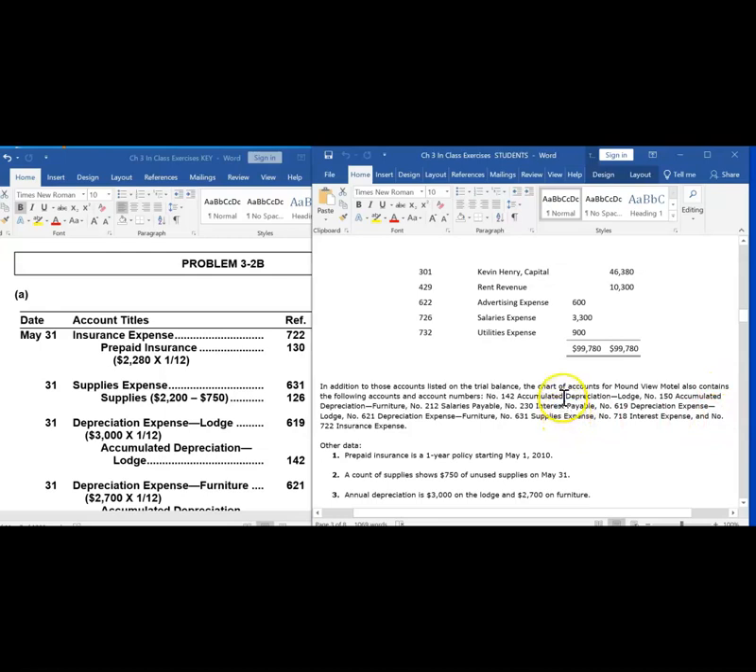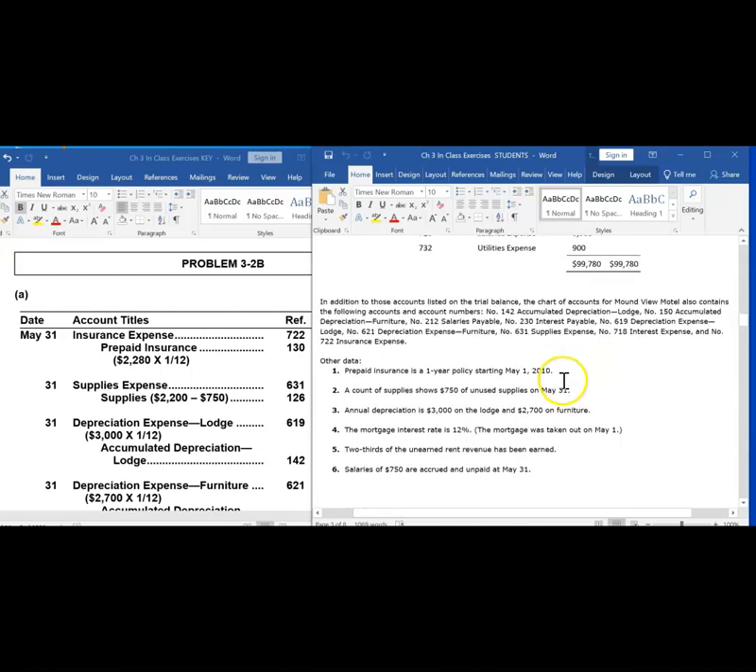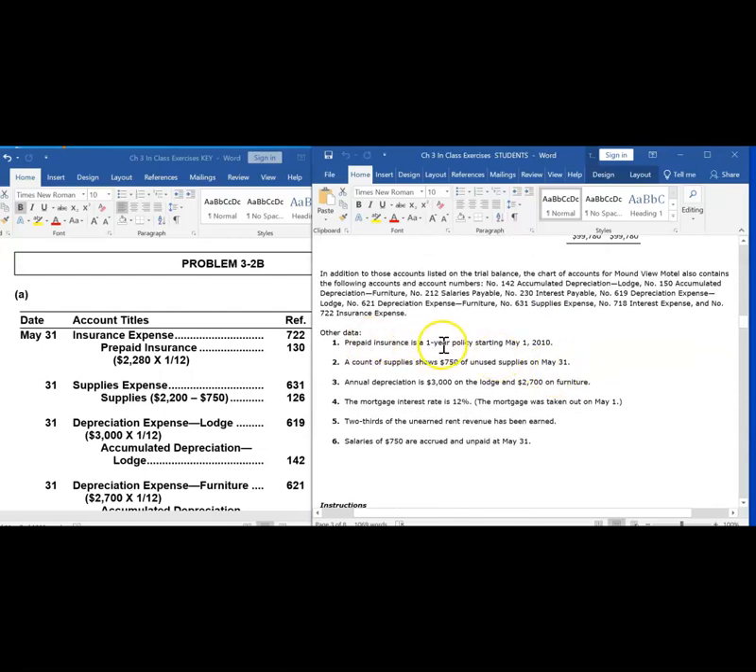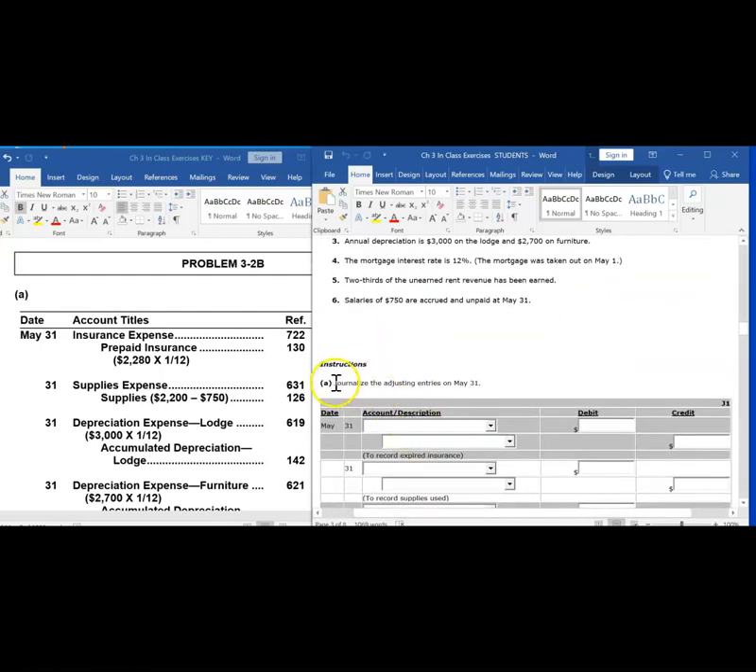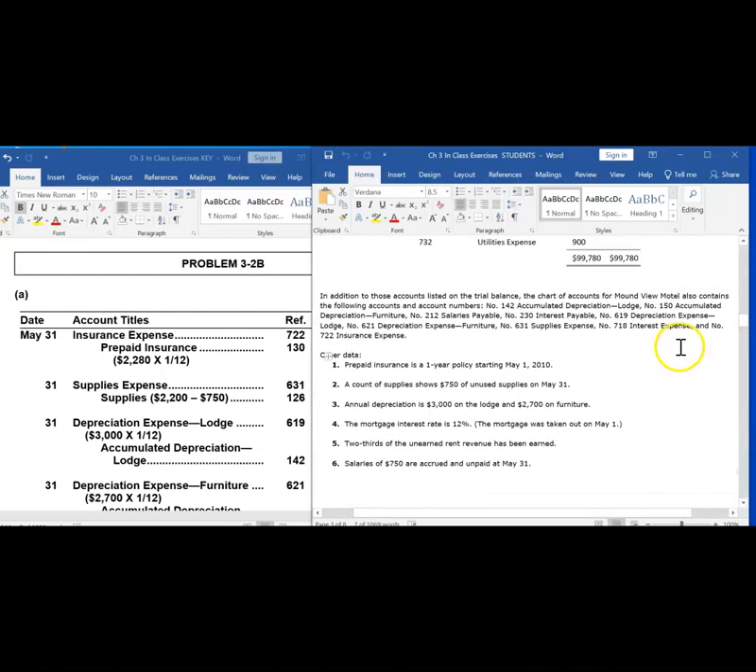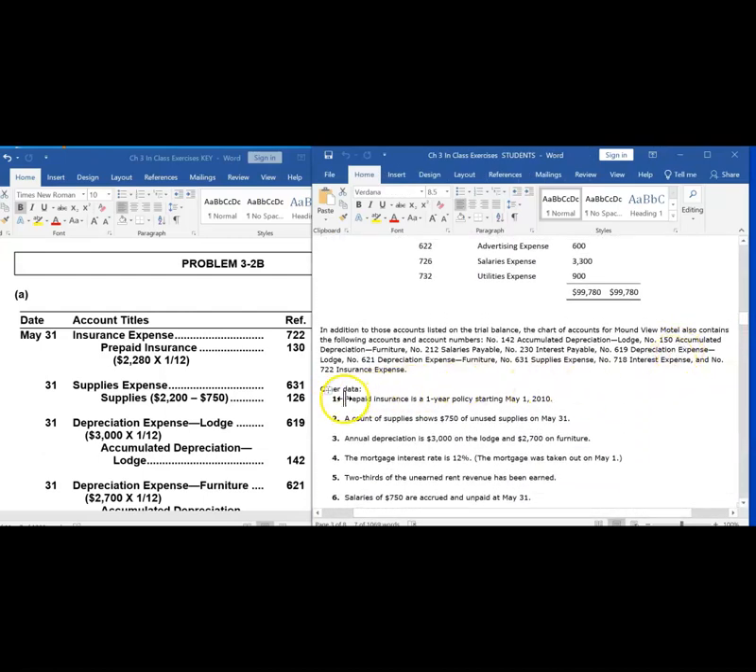So this is something that if we need help, we can refer to this for an account name. They gave us some other data regarding all the adjustments we need to make. The first thing we're going to do is journalize the adjusting entries on May 31st. So let's look at these.